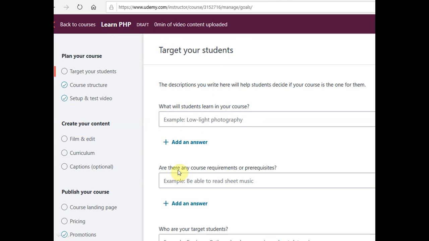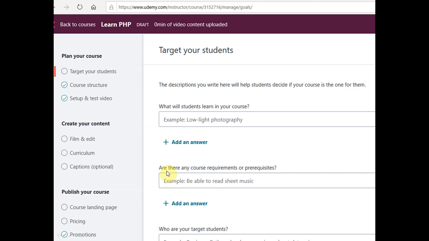The second question: are there any course requirements or prerequisites? We have to write here the basic qualification for doing this course. Suppose we have mentioned programming in Java in the first answer. In the second question, we mention that basic knowledge of C should be there with the student. If a student is opting for this course, he or she should have fundamental knowledge of the C language, so we write the prerequisite as C language.